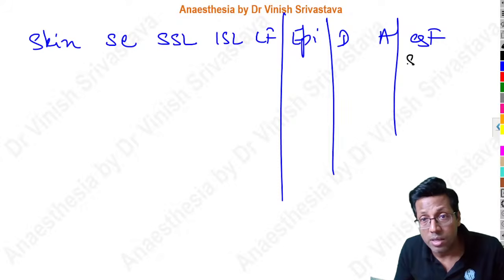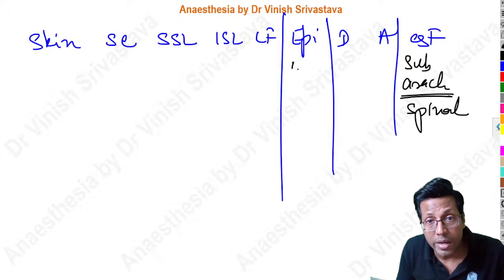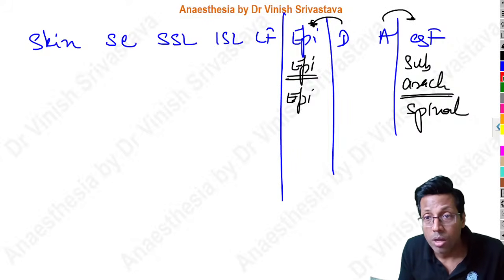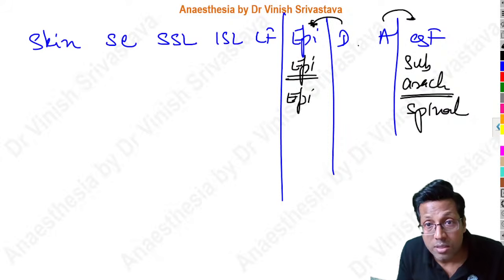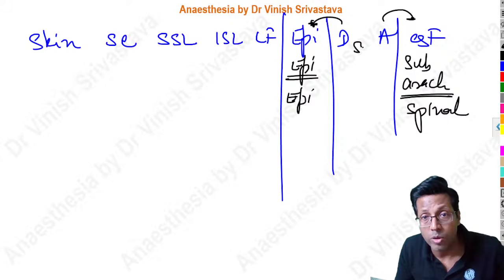When you are in the CSF, this is what is called the subarachnoid space. Subarachnoid is where I give the spinal anesthesia. This is the epidural space, where I give the epidural anesthesia. It's outside the dura, so it's called epidural. Subarachnoid is after the arachnoid. And therefore, this time's INI-CET question, subdural: subdural is the space between the dura and the arachnoid.